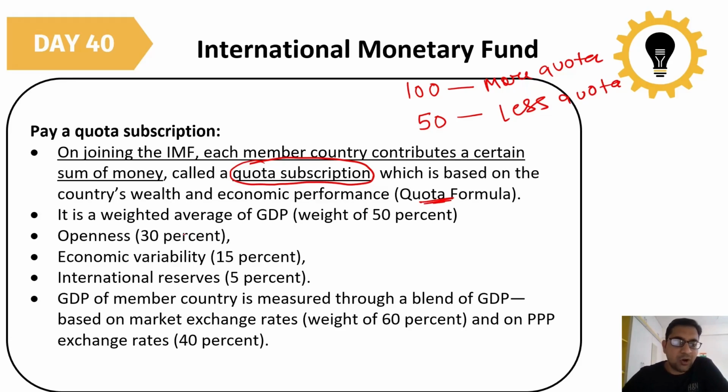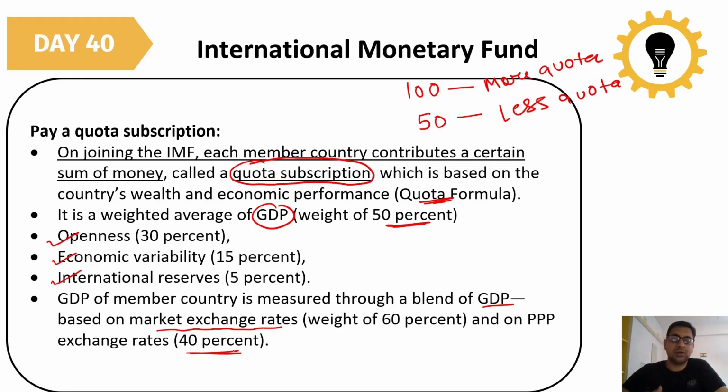Normally, how is this weightage calculated? It is a weighted average: 50% of the weightage is taken from GDP, 30% from how open your economy is, then economic variability, and international reserves 5%. The GDP of a member country is measured through a blend of GDP based on the market exchange rate, with a weight of 60%, and on the PPP exchange rate, which is 40%.